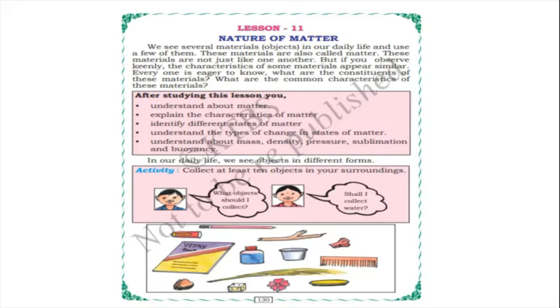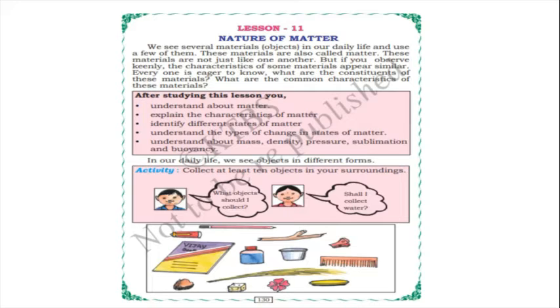After studying this lesson, children, you can understand about matter and explain the characteristics of matter, you can identify different states of matter, understand the types of change in states of matter, and understand about mass, density, pressure, sublimation and buoyancy. Okay? Yes. So these are the things we are going to learn from this lesson.